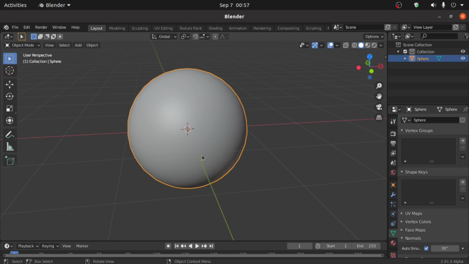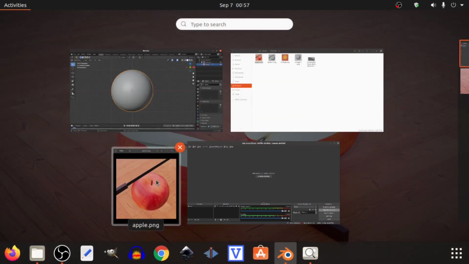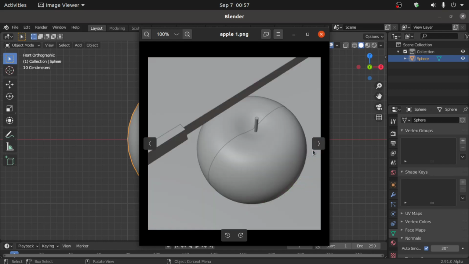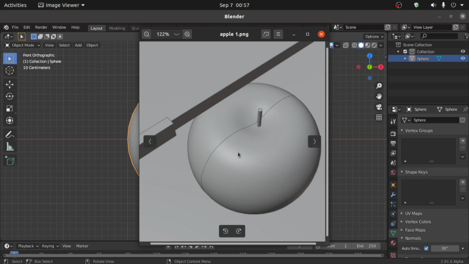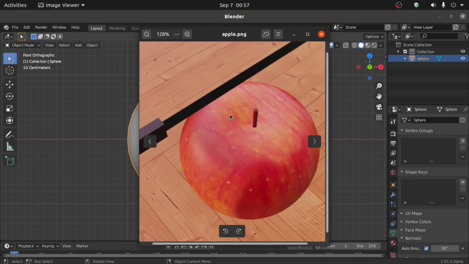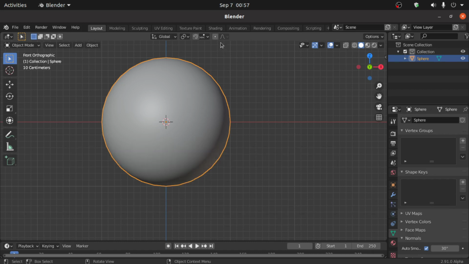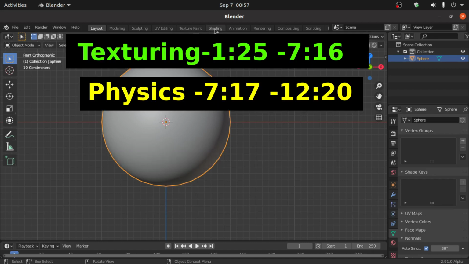Before animating this, we have to apply textures because textures are a very important part of this tutorial. Why is this so important? I want to show here that this is an apple on which I have applied textures, and this is in object mode. You can see that there are two objects here, but it can be fixed with texturing. So this is a very important part. So select this sphere and switch to the Shading workspace.